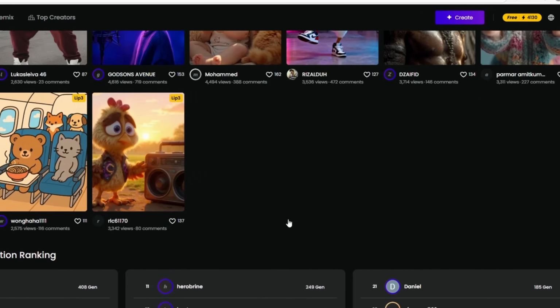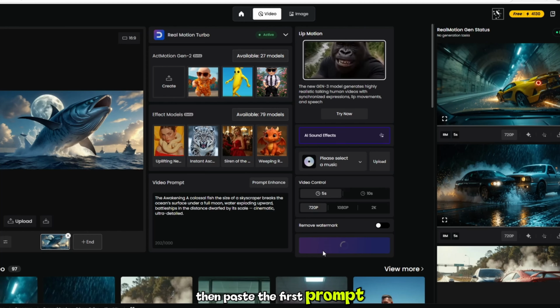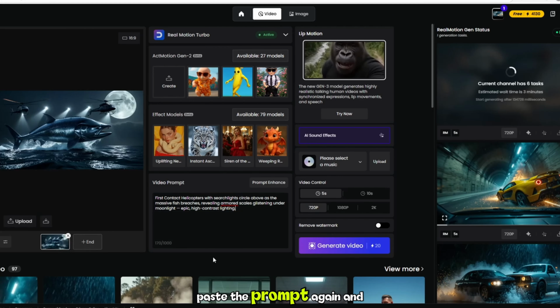Now we will create an AI video on Diggin.ai, which is a very good website. After clicking on Create, go to Upload and first upload your image. Then paste the first prompt and click generate. The video will start creating. In the same way, you can upload the second image, paste the prompt again, and generate another video. This process takes a little time, but you can easily make 2 videos at once. Within 10 to 15 minutes, your AI video will be ready, and you will see amazing results.